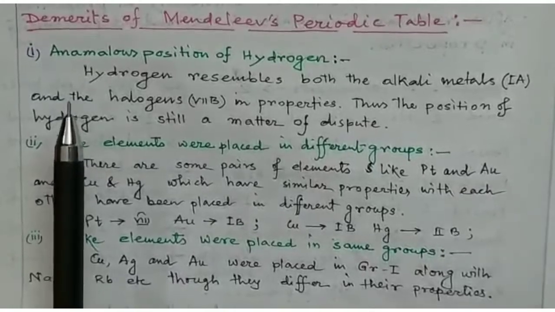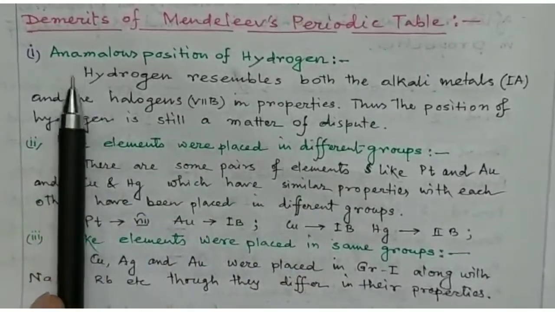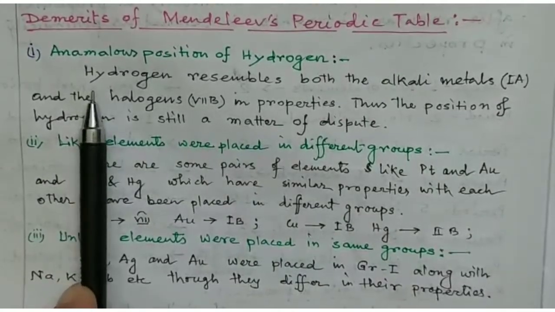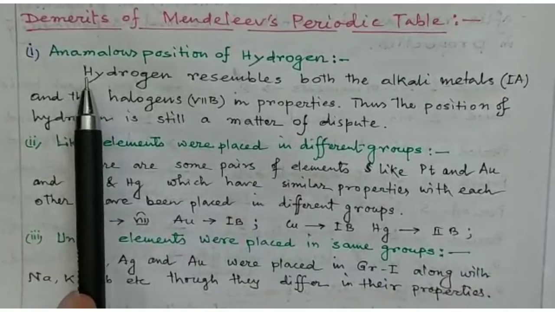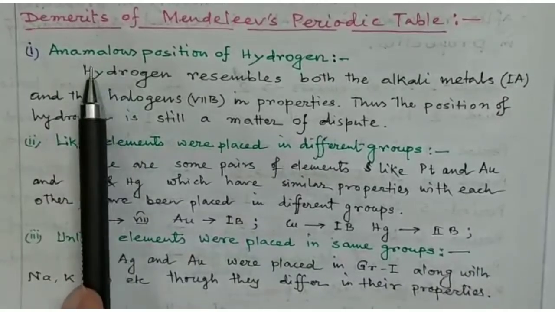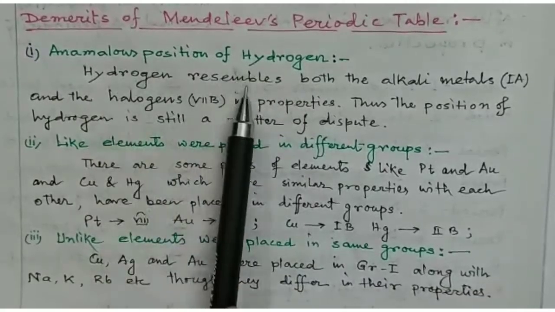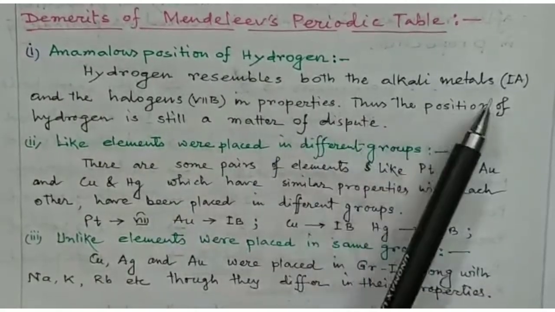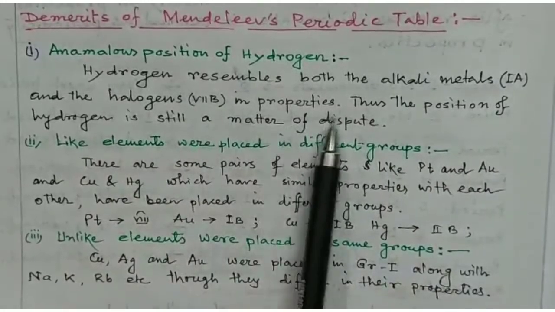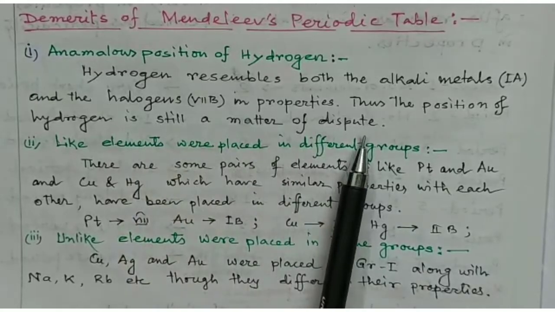Now we discuss the demerits of Mendeleev's periodic table. There are so many limitations, actually 7 points. I will discuss the demerits one by one. The first one is the anomalous position of hydrogen. Hydrogen resembles both the alkali metals, 1A, and the halogens, 7B, in properties. Thus, the position of hydrogen is still a matter of dispute.